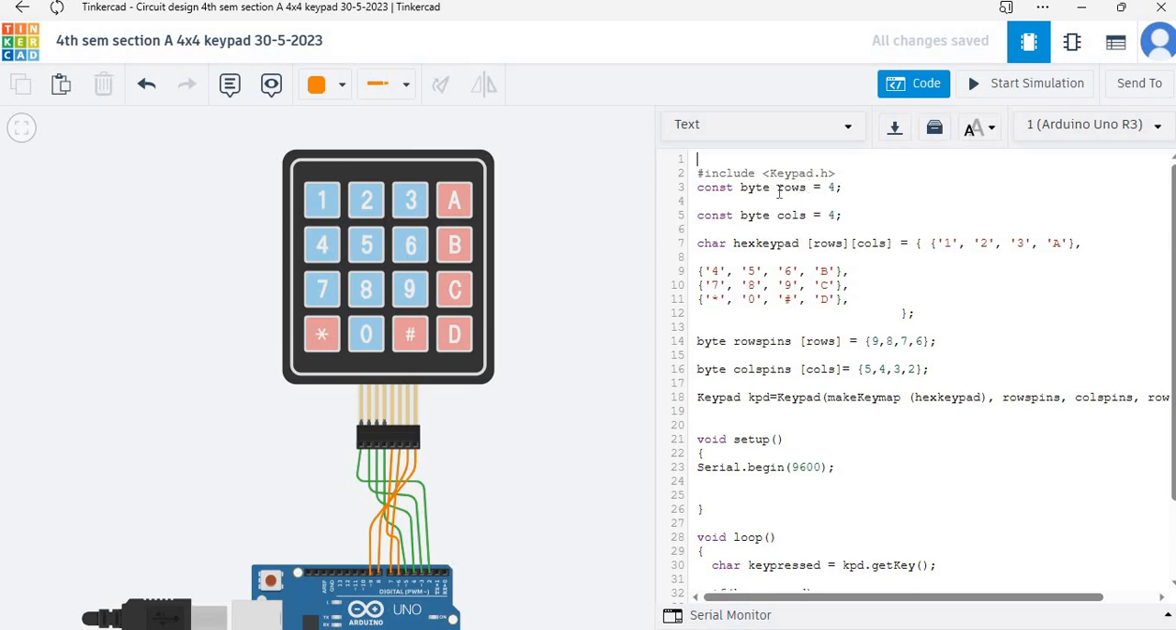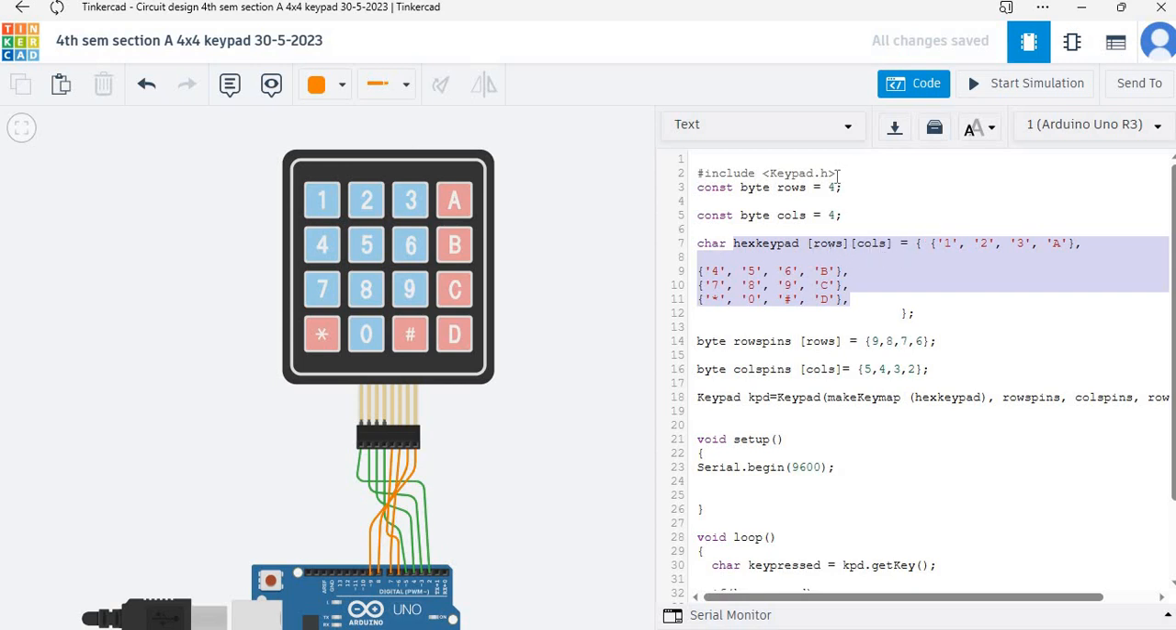Now this variable rows is representing the number of rows, row number 1, row number 2, row number 3 and row number 4, and the cols variable is representing columns, and its value is equal to 4 because we have column number 1, column number 2, column number 3 and column number 4. Now this is our hex keypad, and these are the arrays. Yes, I am representing this hex keypad in the form of a 2-dimensional array.